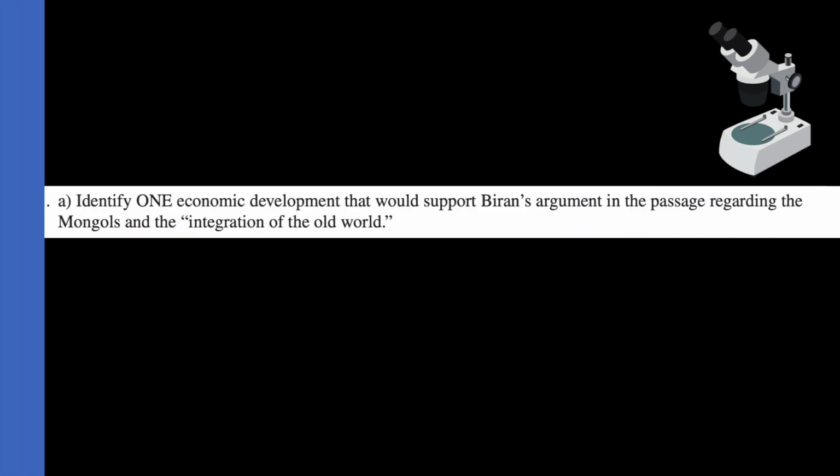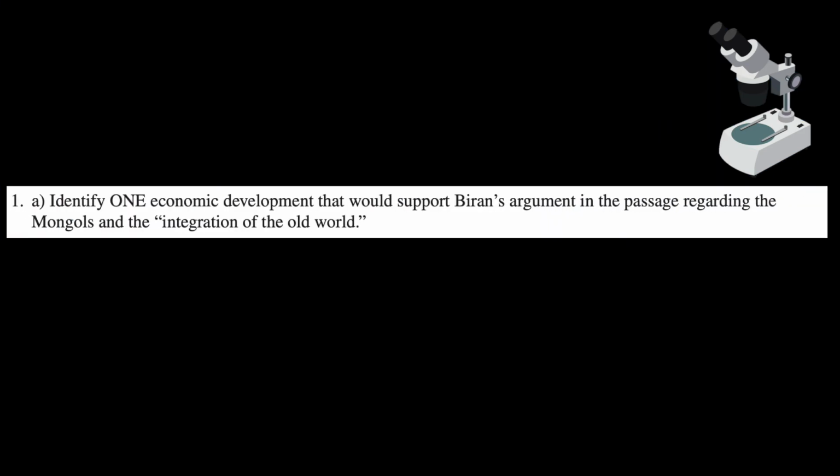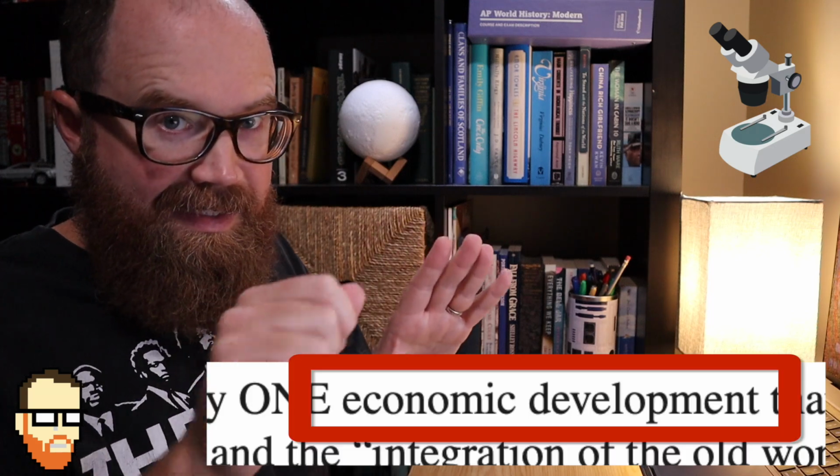Look at letter A. Identify one economic development that would support Baran's argument in the passage regarding the Mongols and the integration of the old world. So when you're reading that, make sure, okay, what does it want? I have to identify an economic development. Economic development, that's the thing I need. I'm gonna read something in a minute. I need to look for an economic development.